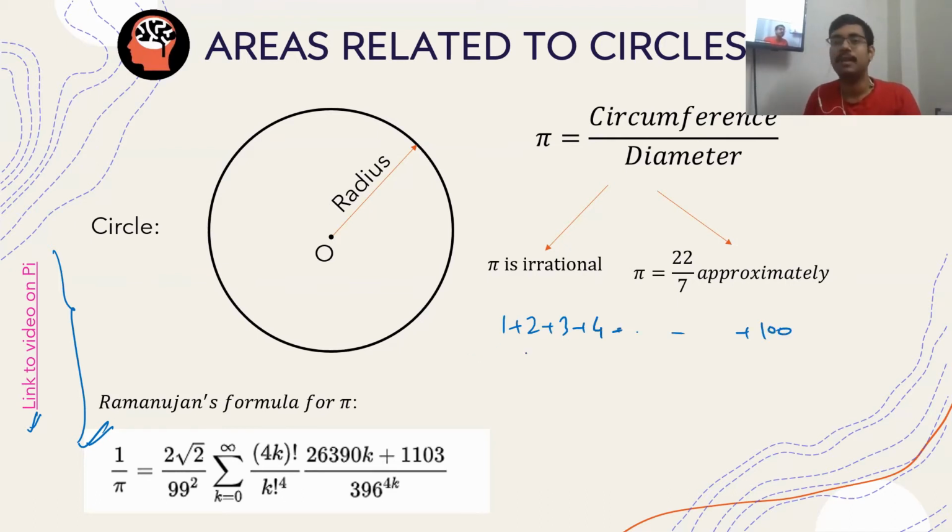That's why sigma. I'm taking any number, varying k from 1 to 100, so all the numbers will sum up: 1 plus 2 plus 3 plus 4. This is all about sigma. Here k will start from 0, there will be one term. You put k equal to 1, there will be one term. And if you add it up to infinity, you will get the value of pi. This formula rapidly converges to pi. Who knows how he brought it?